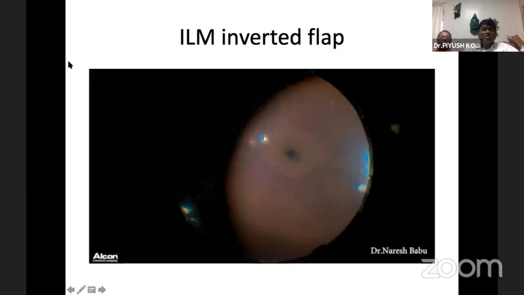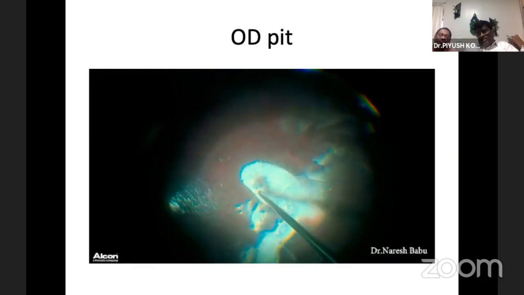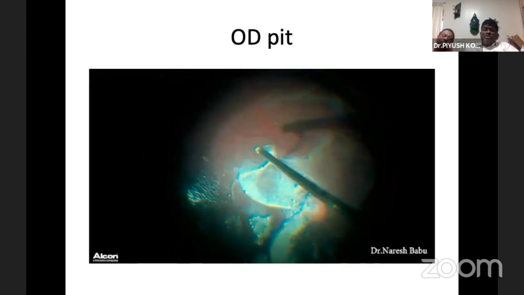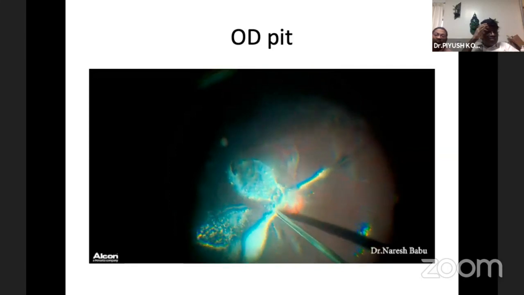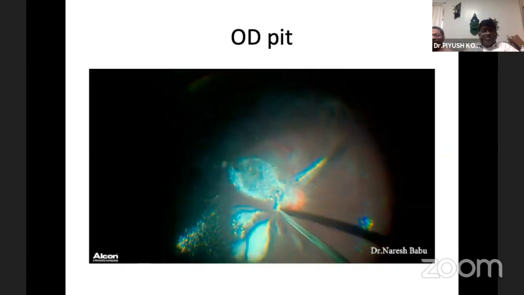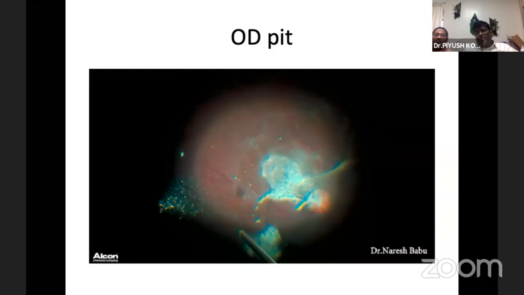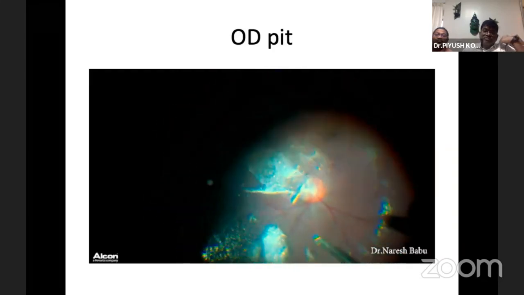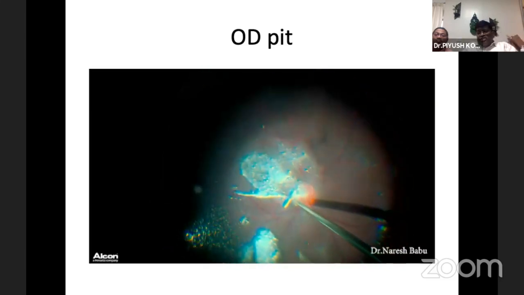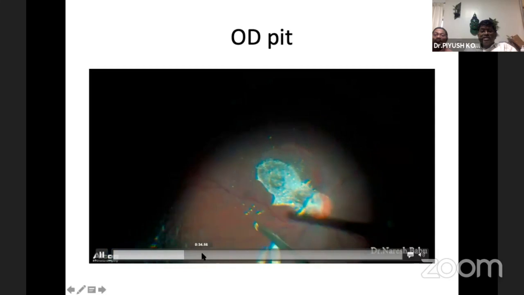Another thing is ODPIT, which is a very exciting surgery. Actually, we have published this recently in PJO also, using a scleral plug versus ILM. What we usually do is, most of these patients are quite young actually, so the PVD induction is done after staining the vitreous with triamcinolone acetate. You can make out the vitreous is being stained with the triamcinolone because of its deposition on the ILM. Once it is deposited, use the high suction.